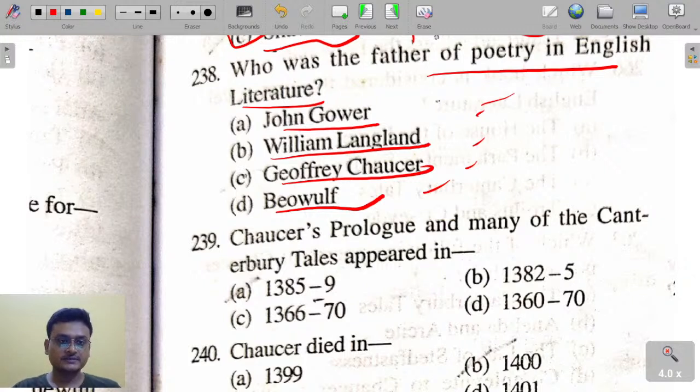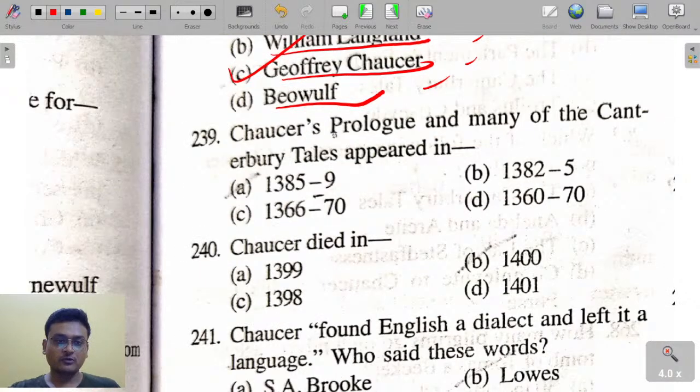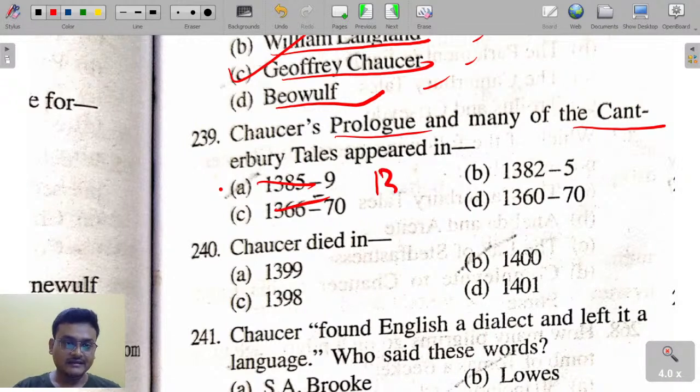Chalo, Chaucer. Chaucer's prologue to the Canterbury Tales. Prologue and many of the Canterbury Tales appeared in... So this is actually a wrong option here given. The right option should be 1387 to 1400. Okay, that would be the right answer.